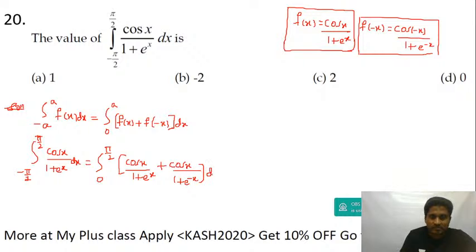Then this is dx. This is equal to the integral from 0 to pi by 2, and I am going to take cos x common, and then you get 1 divided by 1 plus e to the power of x plus 1 divided by 1 plus e power minus x dx.